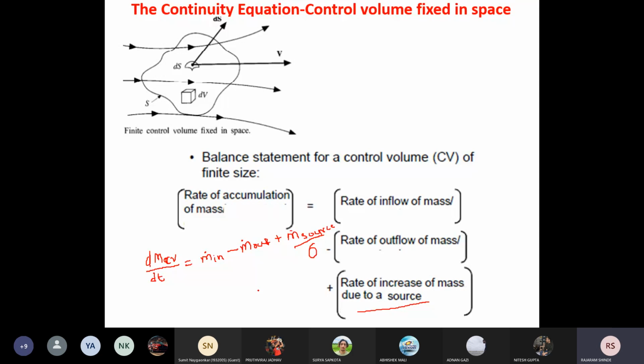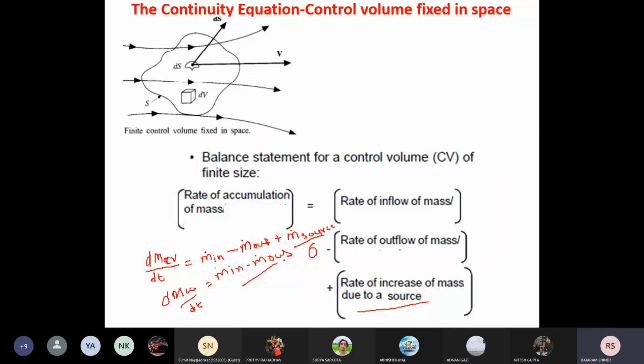Now when this term will be 0, we can write this equation as dm_cv by dt equal to m dot in minus m dot out. This is the equation for the mass accumulation in a control volume, or rate of accumulation of the mass in a control volume. This is the mass inflow minus mass outflow.